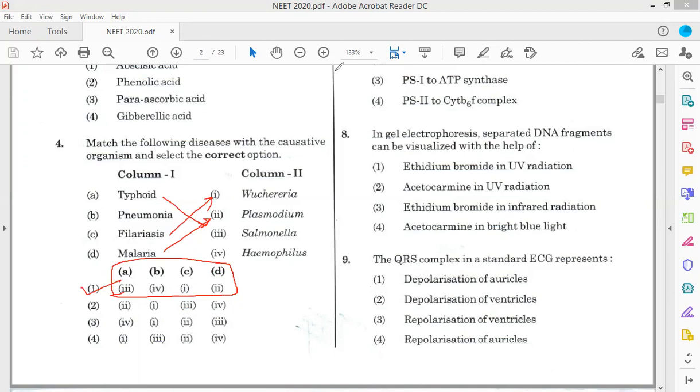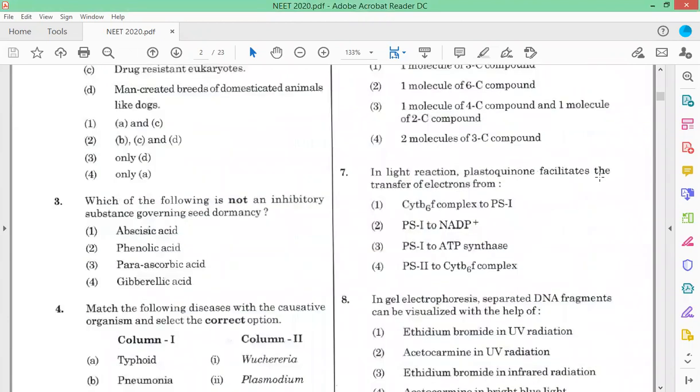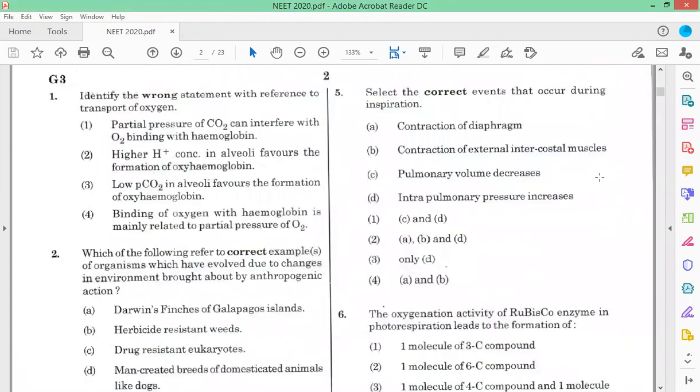Now coming to question number 5. Select the correct event during inspiration. What actually happens during inspiration?